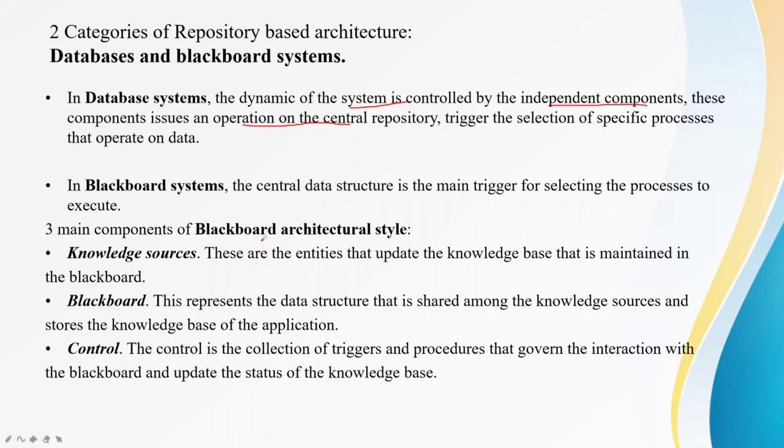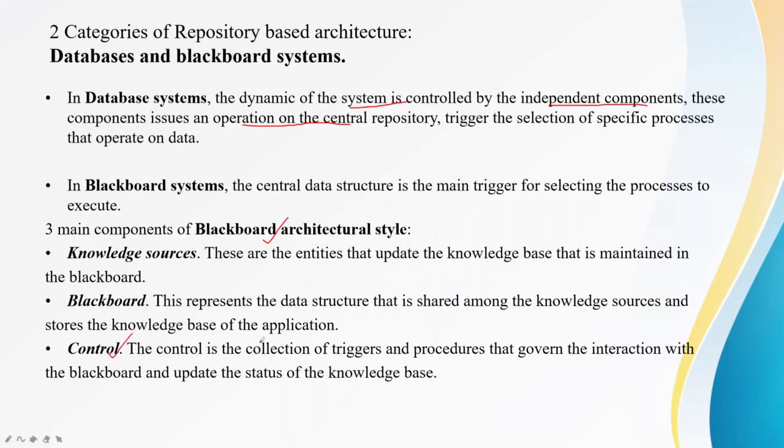Now the 3 main components of the Blackboard architecture system are, first, knowledge sources. These are the entities that update the knowledge base that is maintained in the Blackboard. So entities that update the knowledge base, that means the source of the information. Then comes the Blackboard. This represents the data structure that is shared among the knowledge sources and stores the knowledge base of the application. Then comes the control.